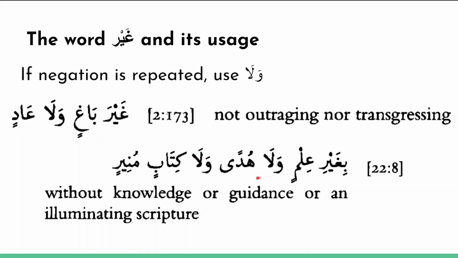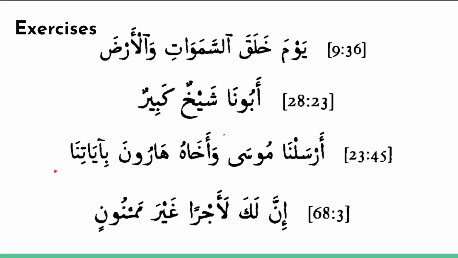Bi-ghayri ilmin wa la hudan wa la kitabin munir. So this is 3 items that are being negated: without knowledge or guidance or an illuminating scripture. Alright, let's go ahead and finish our exercises. We'll take a few different examples looking at these different rules.